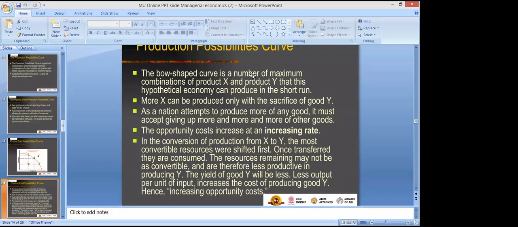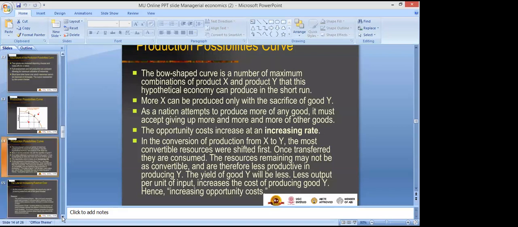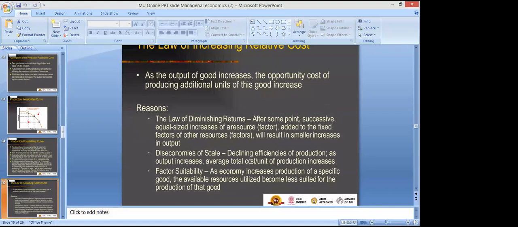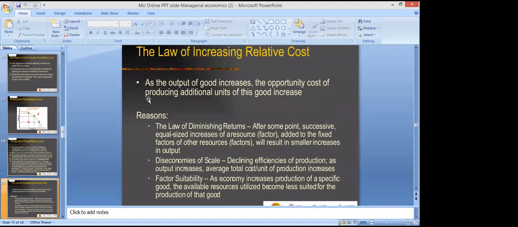Because the production is taking place in the short run, it is creating this problem. The same situation cannot arise in the long run, because all the resources are variable, so there is no need to give up things in the long run, right? All these problems are occurring because of the nature of the short run, because in the short run certain resources have to be fixed, right? As you can see in your next slide, the law of increasing relative cost, right?